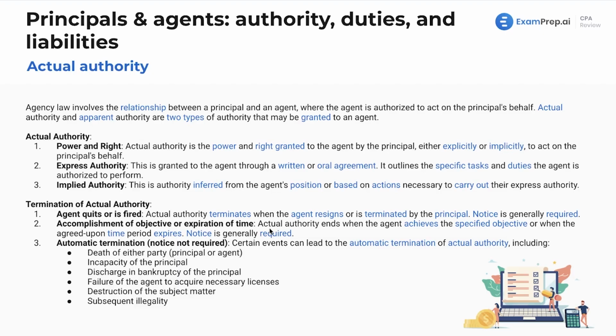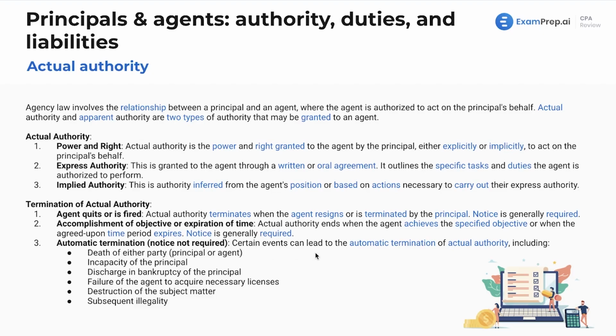Hey, you're hired to do this one project. The project's done. Goodbye. Have a good life. Maybe there'll be another project for you in the future. Actual authority ends when the agent achieves the specific objective or when the agreed upon time period expires. Notice is generally required. Again, for agency law, notice will be required all around. And that is so that any third parties definitely understand, hey, we should not be working with this person anymore. That has expired.